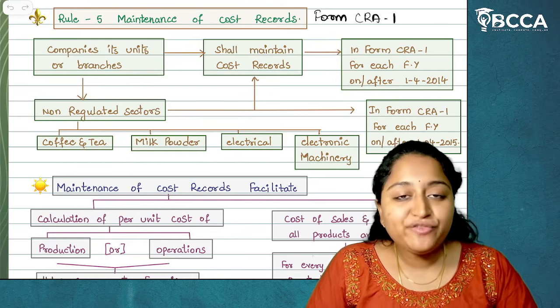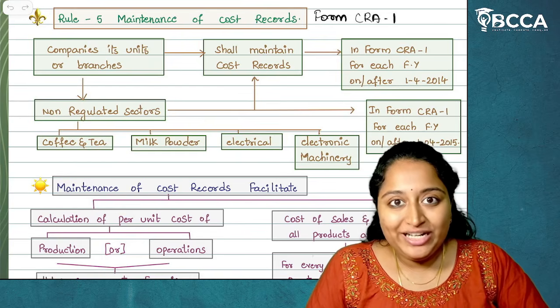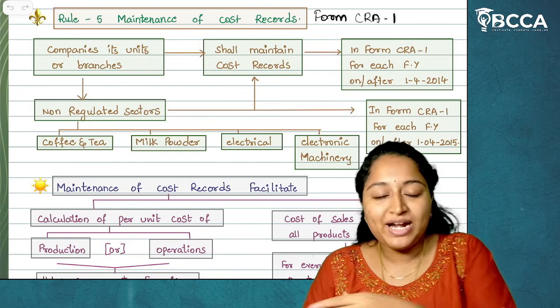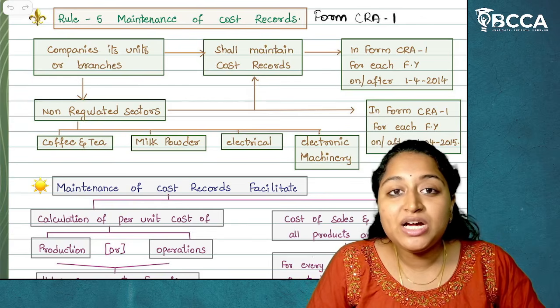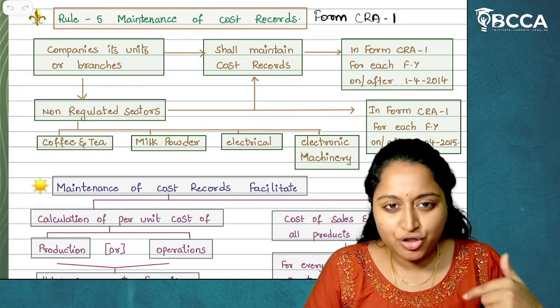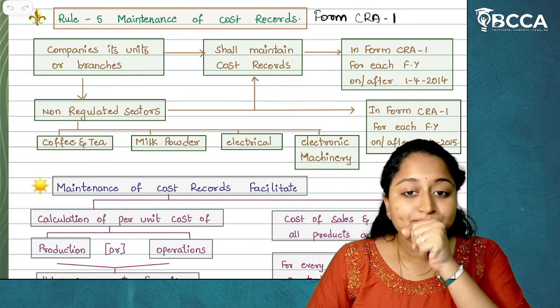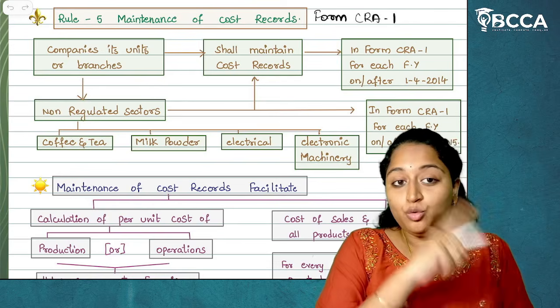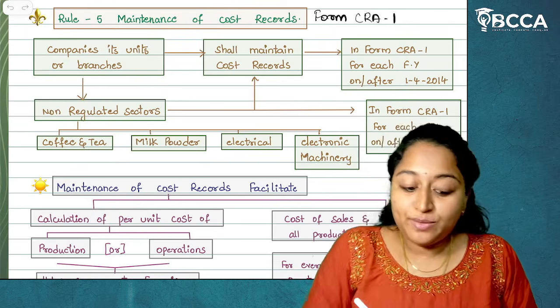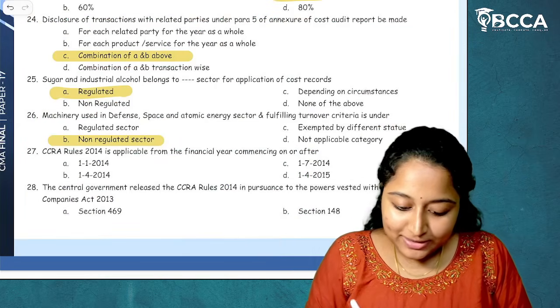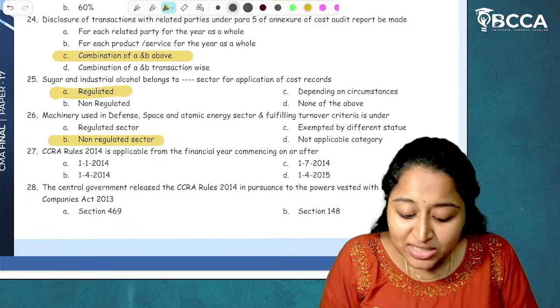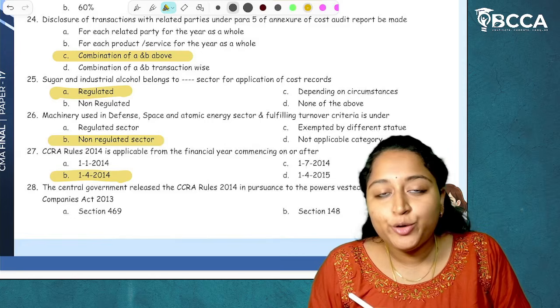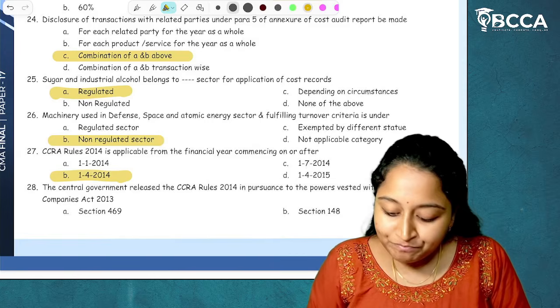So, from the financial year 1st of April 2014, on or after that, each and every company which comes under the Companies Cost Records and Audit Rules 2014 shall maintain cost records. So, the MCQ is from Rule 5, not Rule 1. I hope it is clear. So, the answer for this is 1st of April 2014. I hope I have given you enough clarity about it.